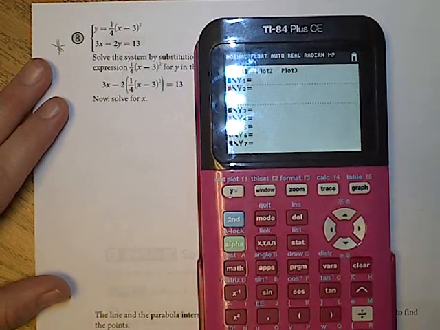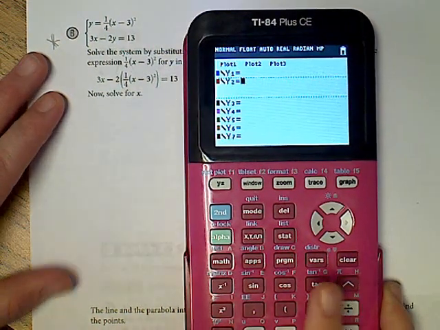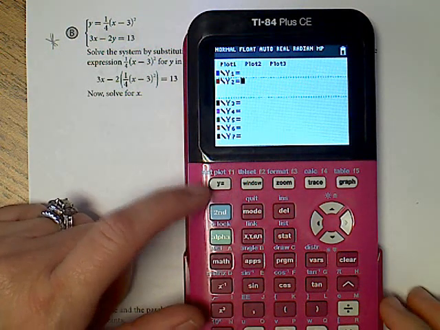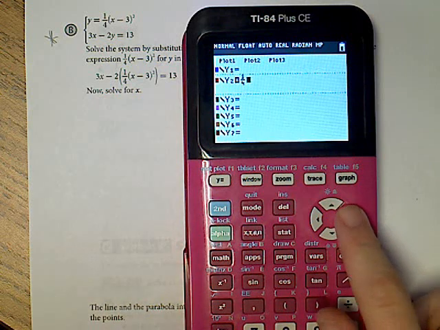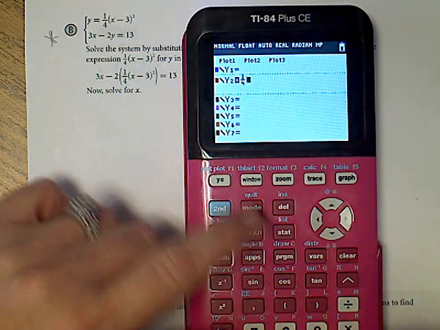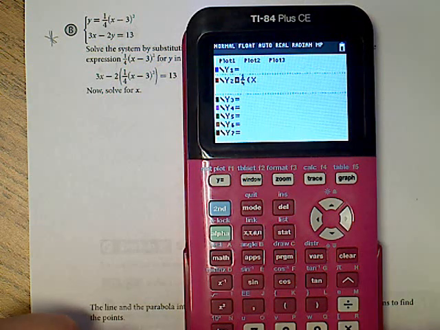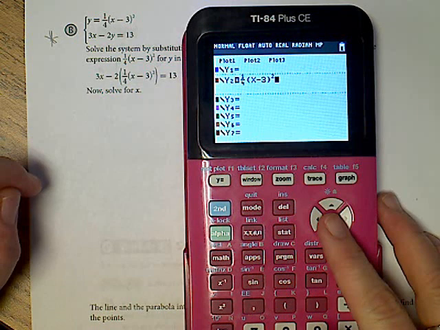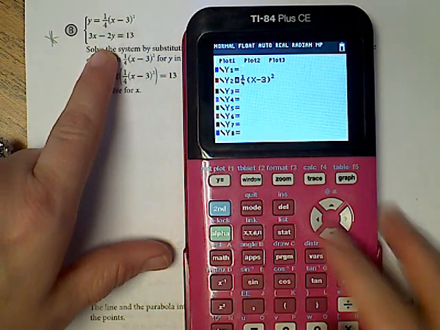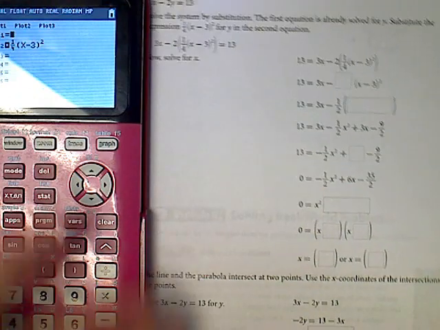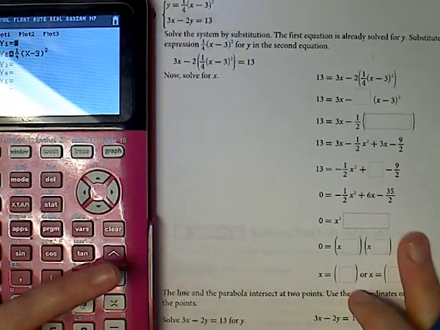Okay, my first equation says 1/4. Again, you can use the decimal or you can go with the fraction. 1/4 is probably better as a fraction. Totally up to you. You can put 0.25. So I've got that guy in the calculator. I need to put this guy in, but I have to get him ready for the calculator first.